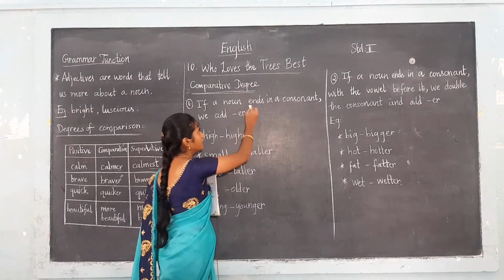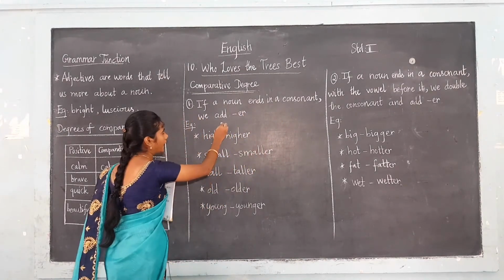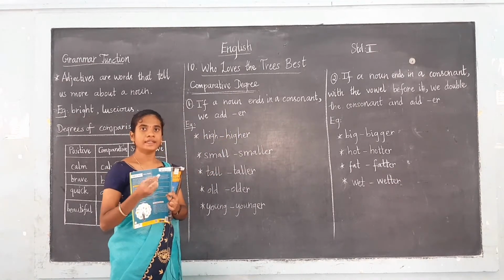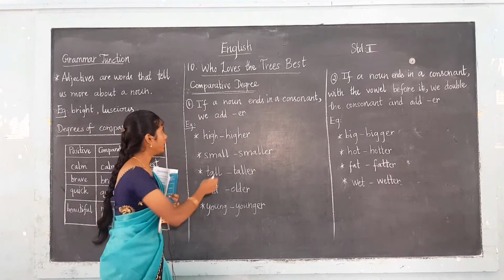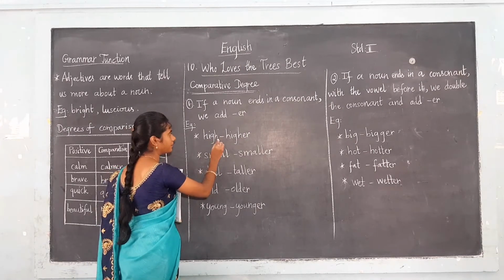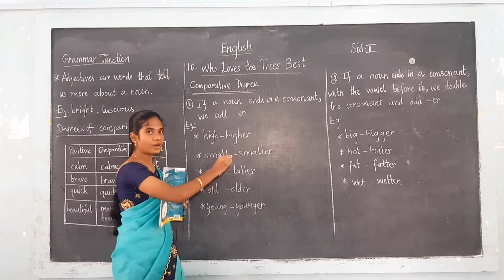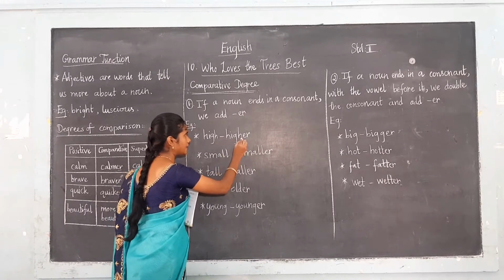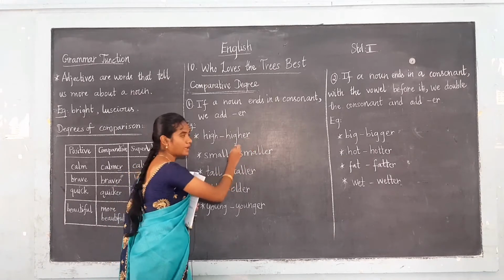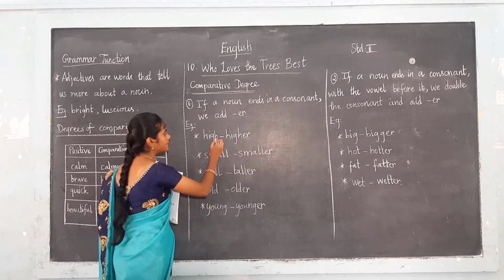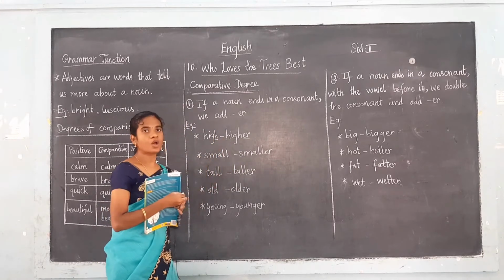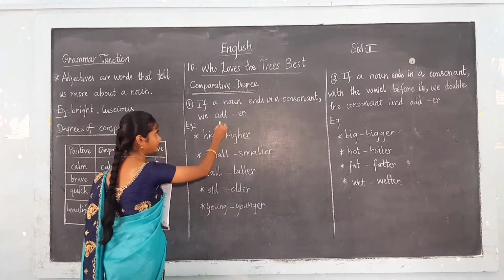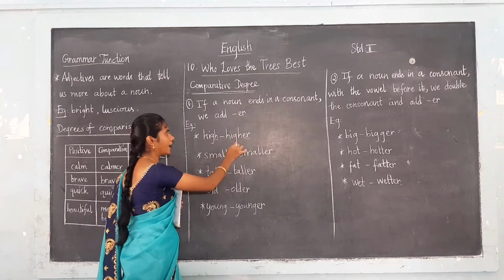If the noun is ending in a consonant, we add ER. We have to add ER at the end of the noun. For example, high. What is the comparative form of high? Higher. So we have to write the word as it is, and after the word we add ER. Here the word ends with a consonant H. H is the consonant. So we are adding ER at the end of the adjective, that is high, higher.